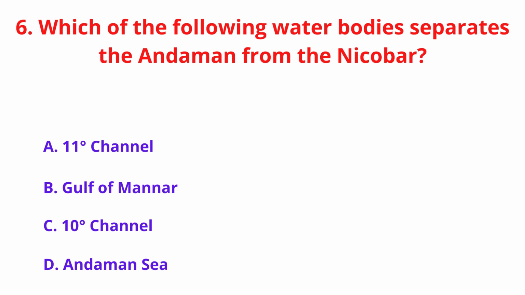Which of the following water bodies separates the Andaman from the Nicobar? A. 11-degree channel, B. Gulf of Mannar, C. 10-degree channel, D. Andaman Sea. And the answer C. 10-degree channel.